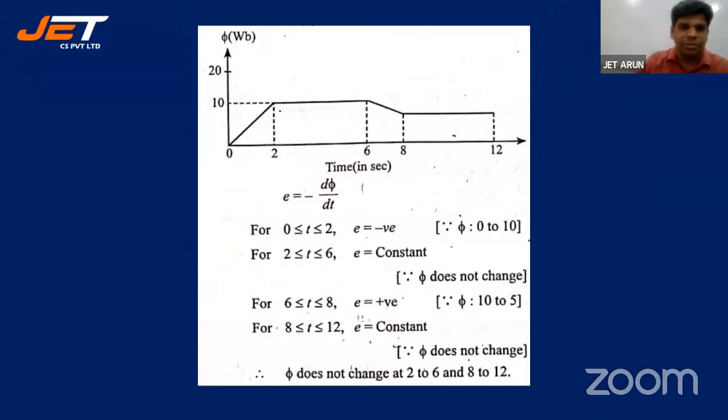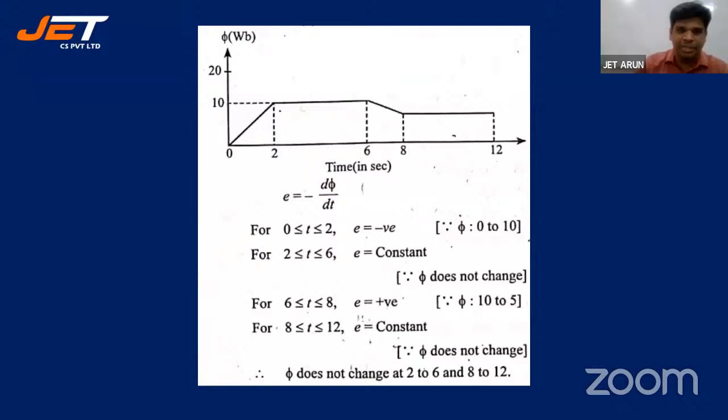All right. So which law is this, students? Which law are we applying? Is it Lenz's law? Is it Faraday's law? Is it Newton's law? All right. So students, what we do now is E is equal to minus d phi by dt, which is Faraday's law. This negative sign signifies Lenz's law.